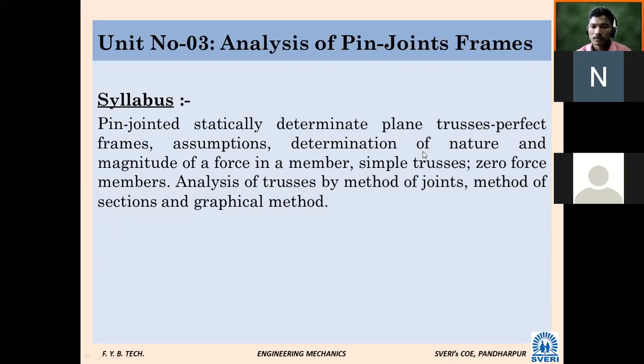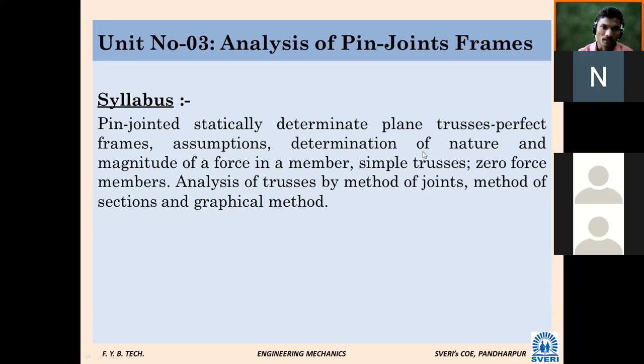Hinged support, or hinged joint, we can say. And frame: members are connected to each other, it may be by bolting, nut and bolt, welding, whatever it may be. It is called a frame. And in this syllabus we have seen pin joints statically.